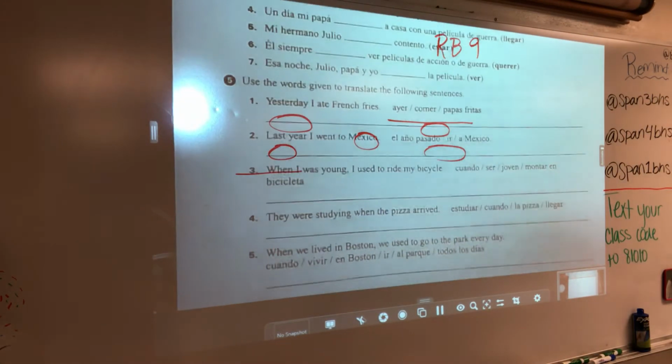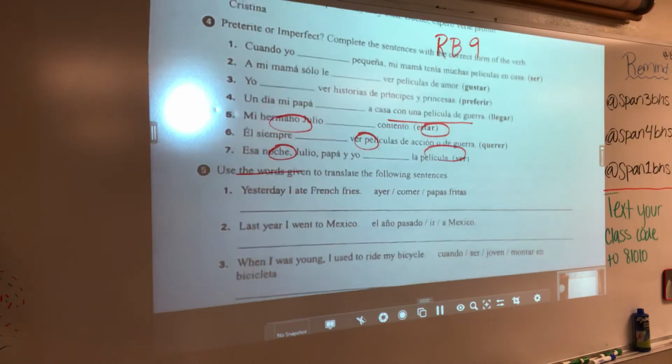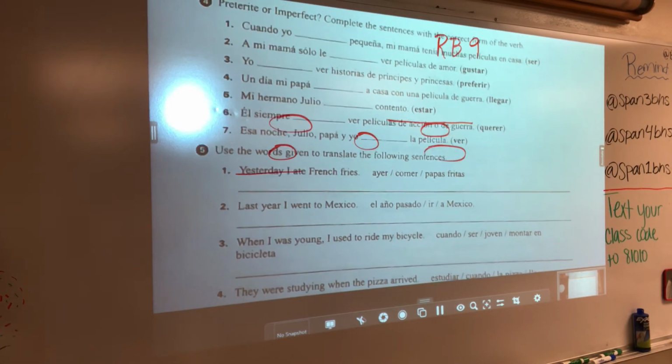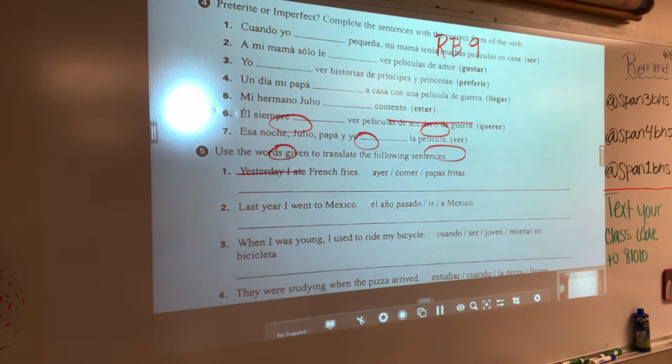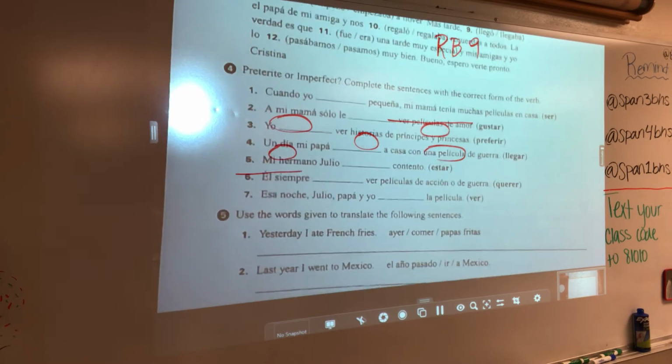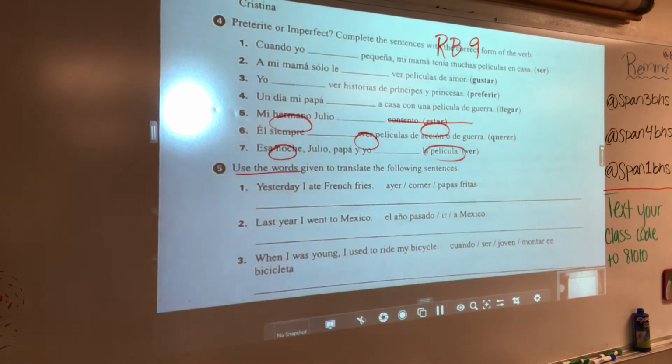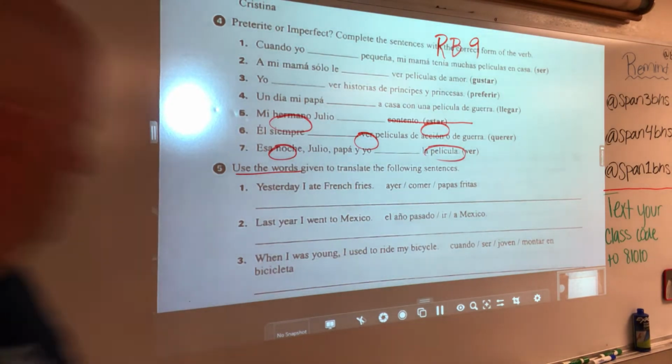Can we fit both these on there? Well, we can fit a couple. All right, here's activity four.